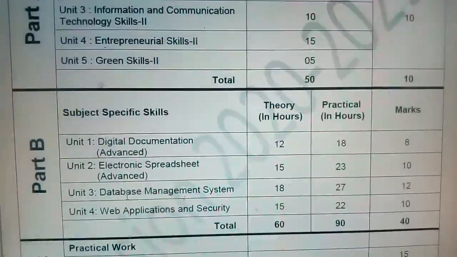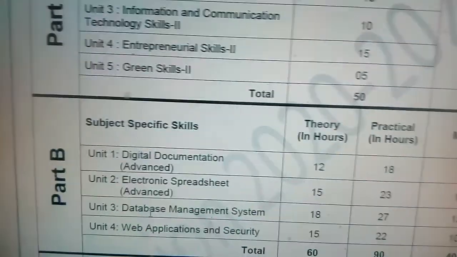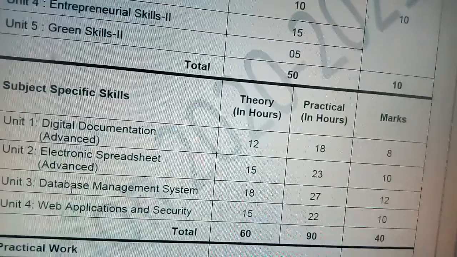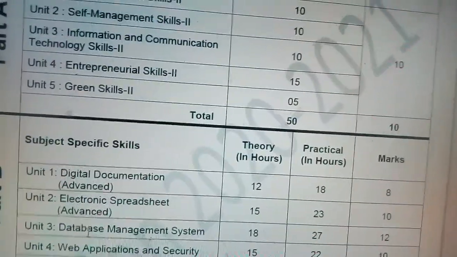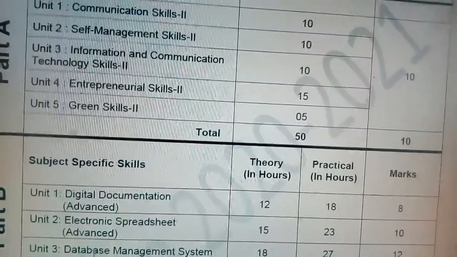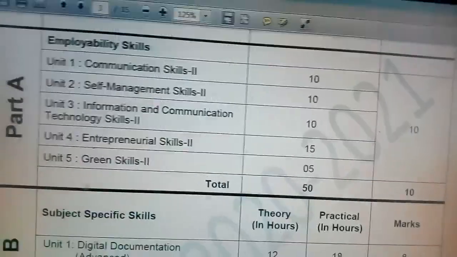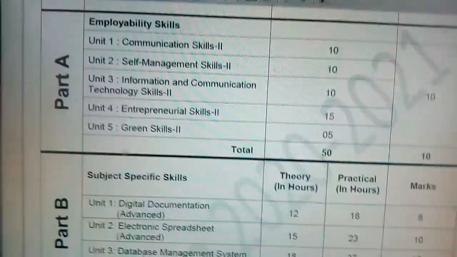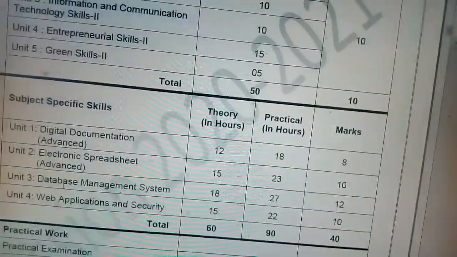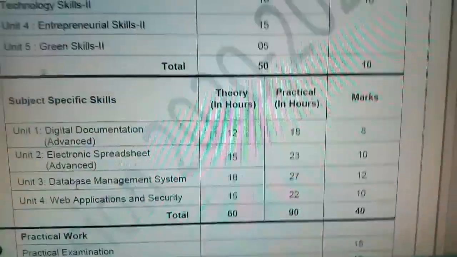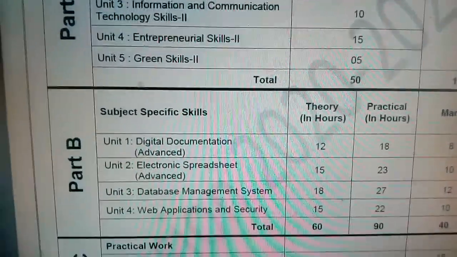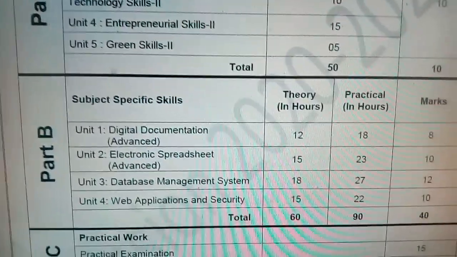Okay, because that is changed in this new syllabus. In the previous syllabus there were 2 more units, that is digital presentation, which is not here in this 2020-21 session, and one more chapter, that is email messaging.